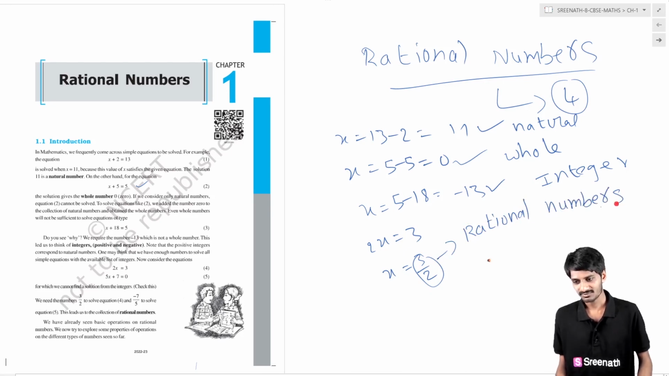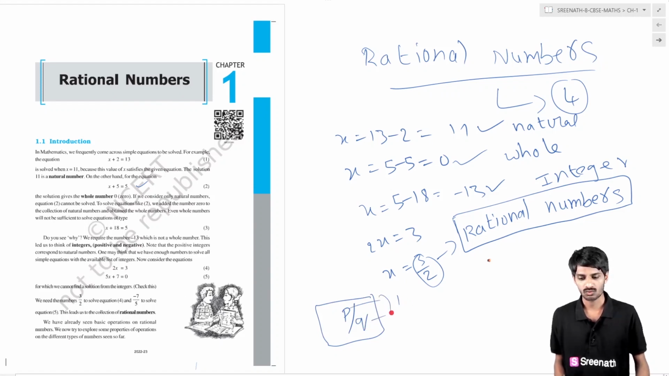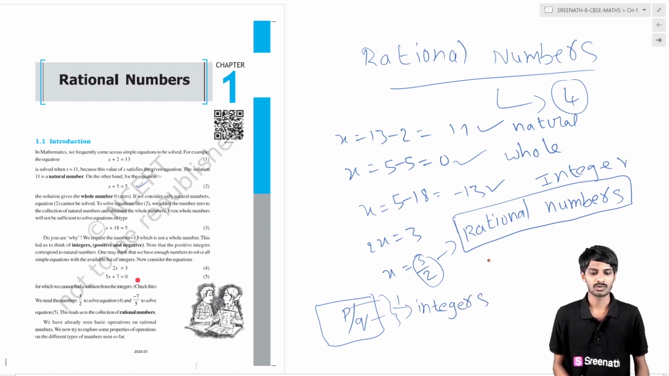This is the heading of our topic. In this chapter we're going to learn about rational numbers. So you may think, what are rational numbers, how do they look? Rational numbers will be in the form of p by q, and p and q are integers. Basically in this example also the x value is equal to -7/5. So these are called rational numbers, in the form of p by q.